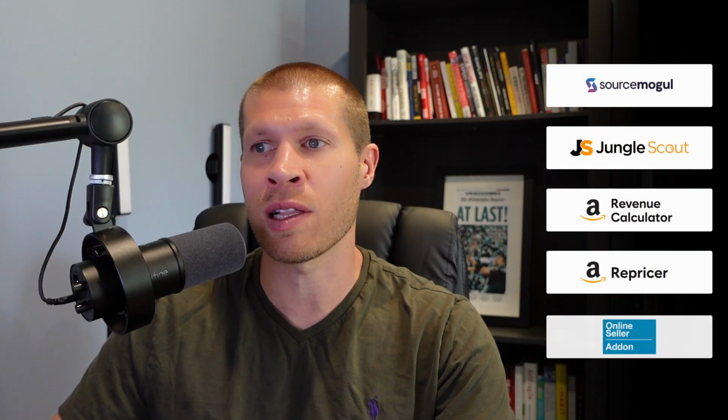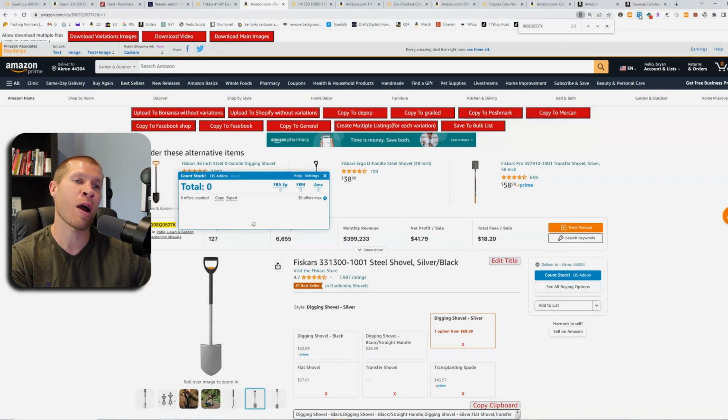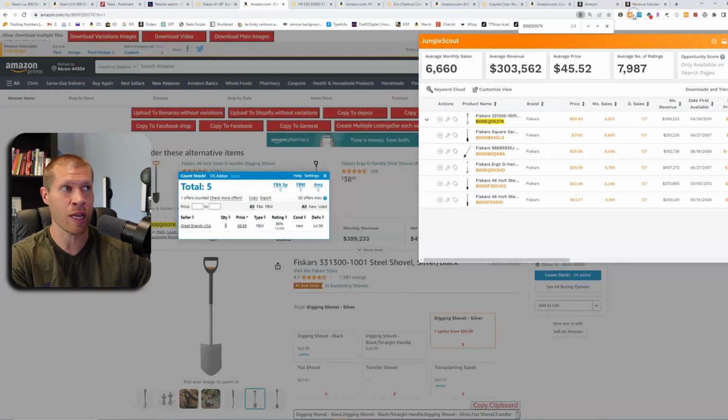Also, online seller add-on is something that we didn't really explore too much, but when you're on every single listing, if you just click the online seller add-on, it's going to tell you how many other sellers are selling that variation. Clearly, there's only one other seller with a quantity of 5. You're also going to want Jungle Scout, so again, you can see the daily sales and monthly sales, like I said. You're also going to want to ship your units into FBA, which again, there's an entire tutorial linked at the bottom of the description.